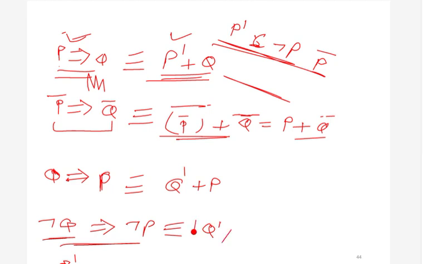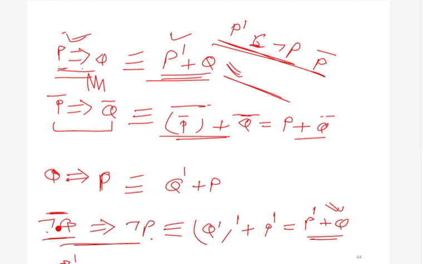So you can see that p implies q is equivalent to not q implies not p. Basically, p implies q is equivalent to what we get when we interchange them and complement both of them. For example, we interchange q and p, and we complement both of them, so we can say that this thing is equivalent to this thing. Similarly, this is p plus q dash, and this is also p plus q dash. So we can say that these two things are also the same.